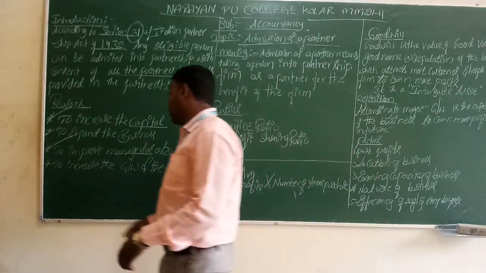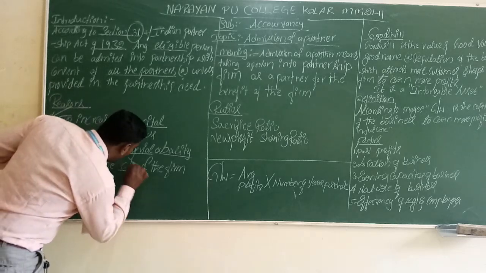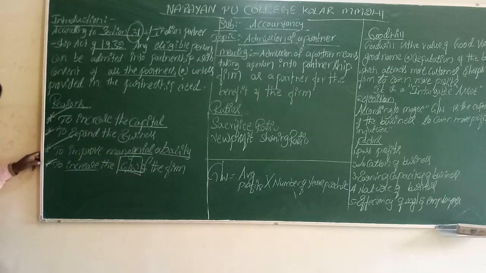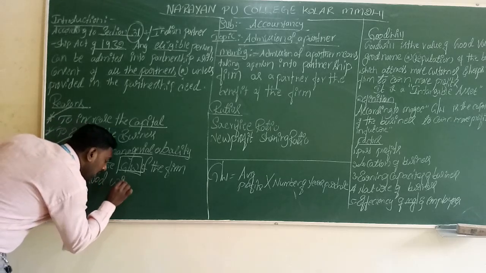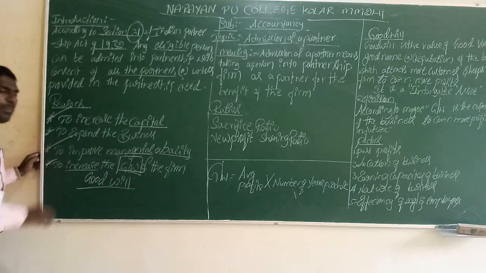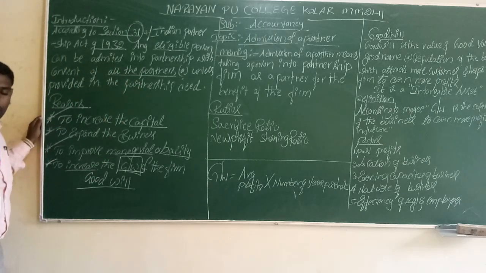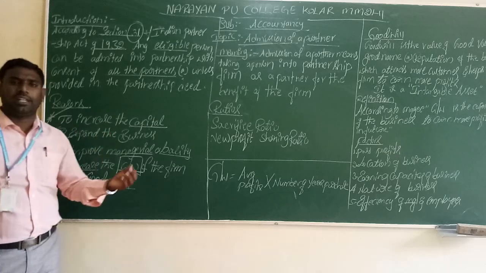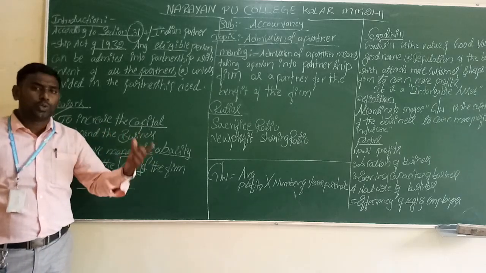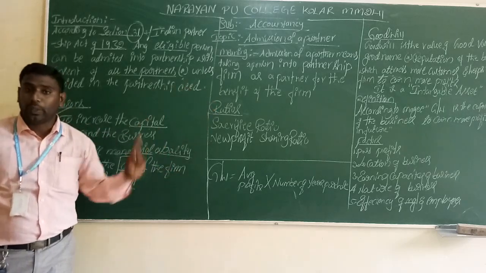And first and foremost, the reason is to increase the goodwill of the firm. GW is nothing but goodwill. This is the most important topic in this chapter: goodwill and its treatment. That is very important. If we learn the treatment of goodwill, it is definitely possible to get a good 12 marks section, the full marks in this chapter.